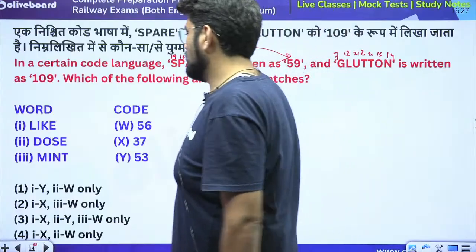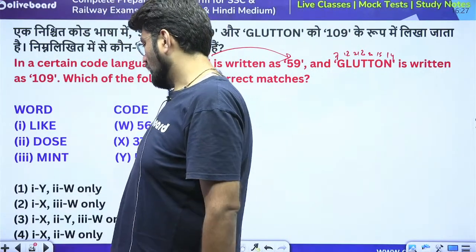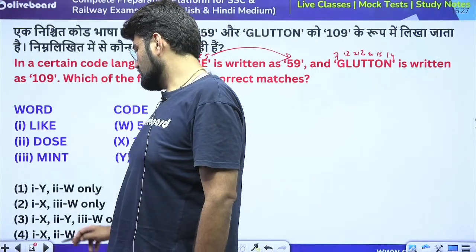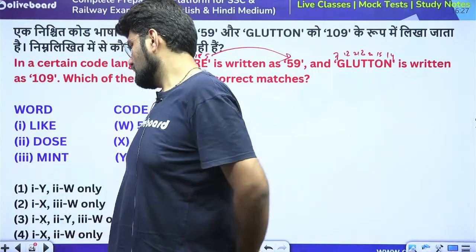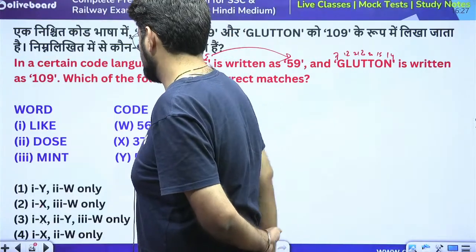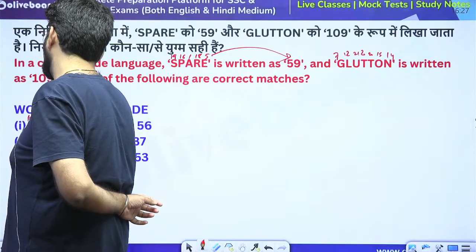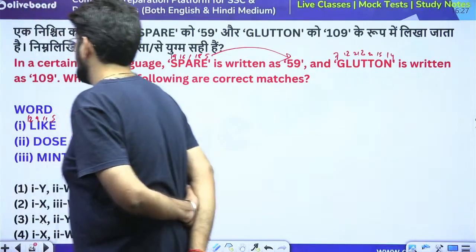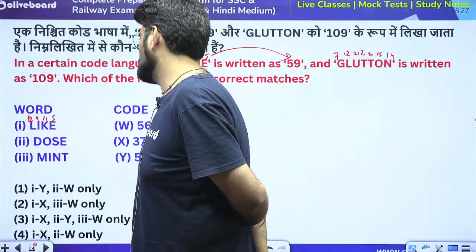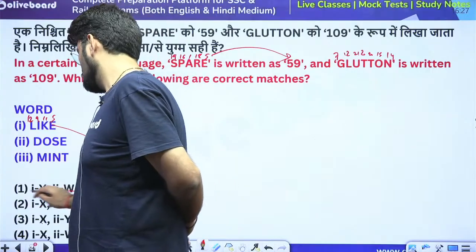You need to check which of the following are correct matches. Now, you can either check from the options. See, the major chance is for 1 and x. So 1 and x is the major chance. Just check for 1 first. So this is 12, 9, 11, 5. So 11 plus 9 is 20, 12 plus 5 is 17, so that is 37. So 1 is x. So 1 is x, definitely this is gone.